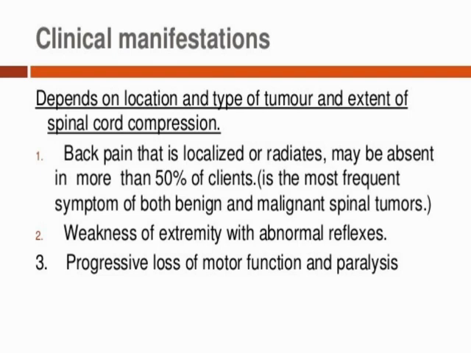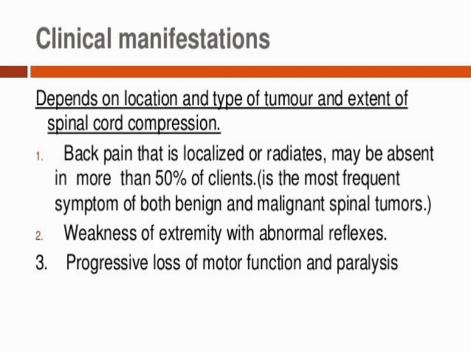Now the second thing is weakness of extremities with abdominal reflexes. Why weakness of extremities? Because of alteration of the central nerves, and where are the central nerves situated? In the spinal cord. So the person does not properly feel the extremities, and there may be weakness of extremities. The person also does not show proper reflexes because of improper circulation of signals by the central nerves. Okay.